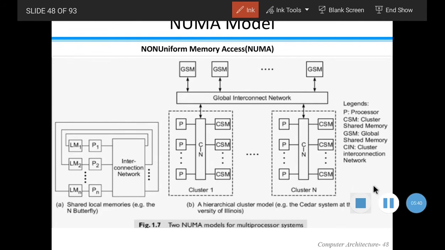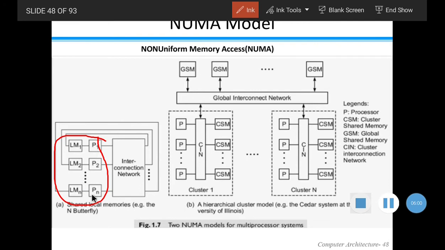Next we discuss the NUMA model. NUMA is nothing but non-uniform memory access. In this model, each processor has its own local memory. They have discussed two models here.